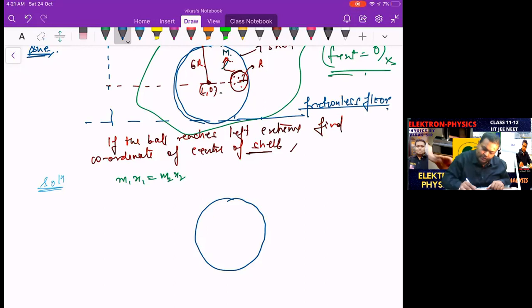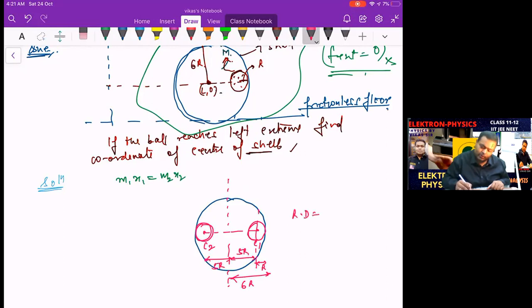And what happens? This ball which was here finally reaches here, the left extreme. So this is the center to center distance. That was C1 and this was C2. Now it's becoming simpler for you. But this complete distance was 6r, and this distance is r, so this balance distance is 5r. So what is the relative distance? From C1 to C2, that becomes 10r. Assume a frame at rest for checking the relative idea, correct?